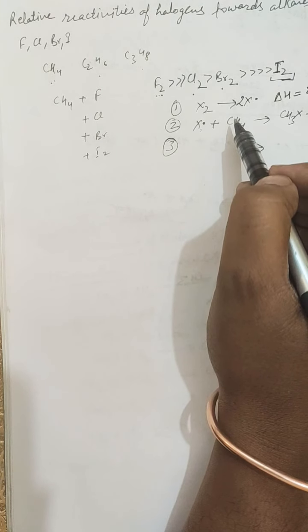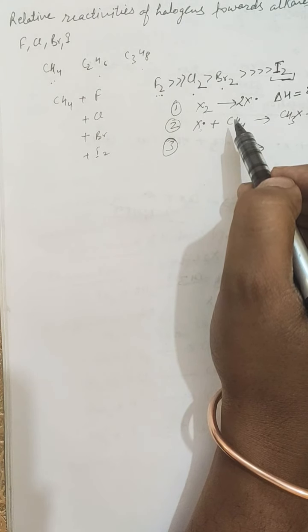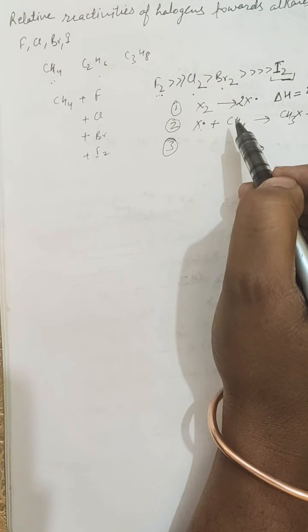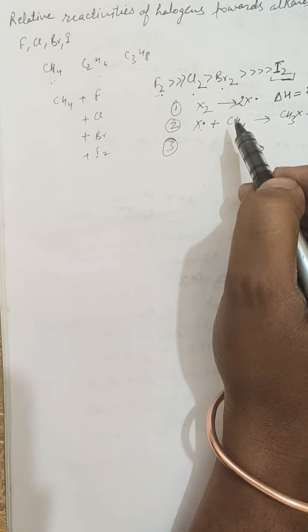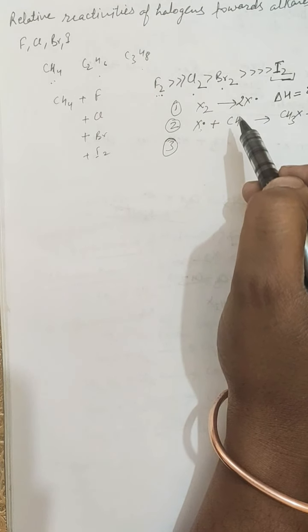So this step is exothermic for all the four halogens. The value of delta H for chlorine, bromine, iodine are nearly the same. The activation energy for all these reactions should be very small, possibly only a fraction of a kilojoule. Thus all the halogens should be equally reactive, and hence this step also cannot explain the reactivity.